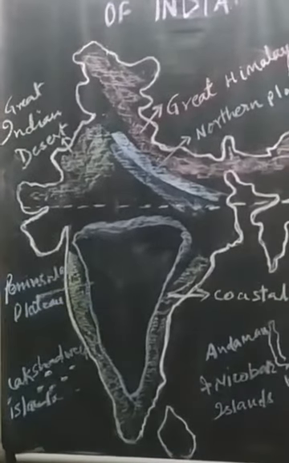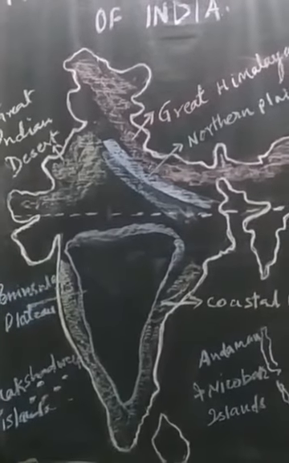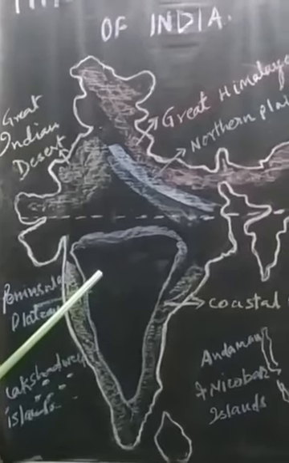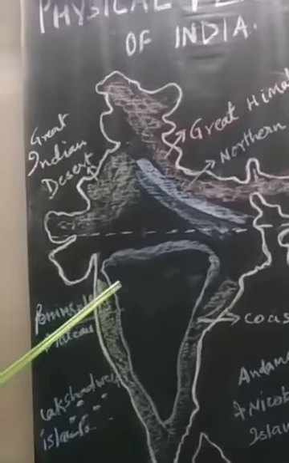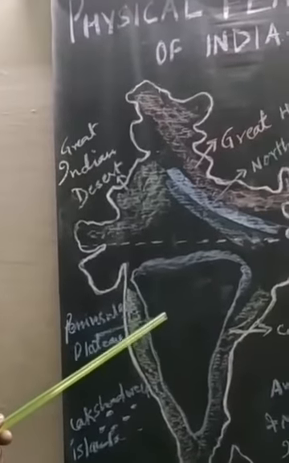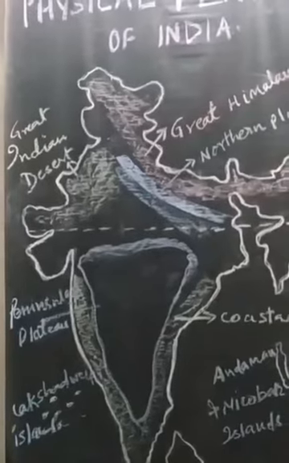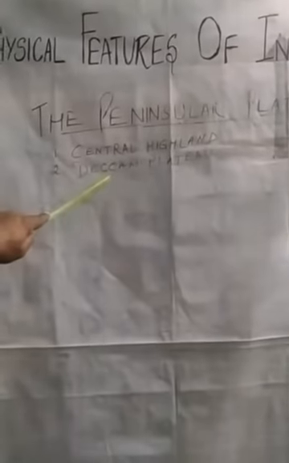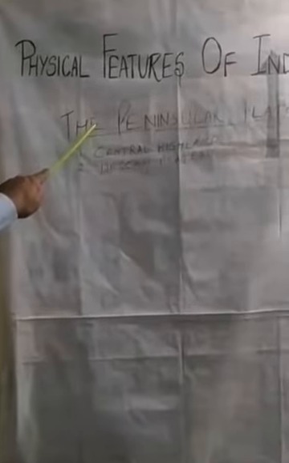It was formed due to the breaking and drifting of the Gondwana land, and thus it was one of the oldest landmasses of India. This plateau has broad and shallow valleys and rounded hills. This plateau consists of two broad divisions, namely Central Highland and Deccan Plateau.